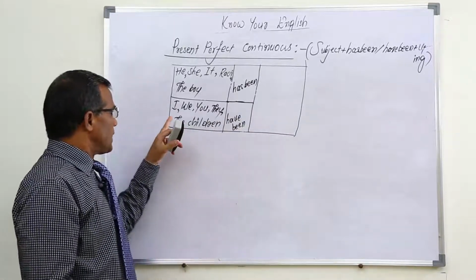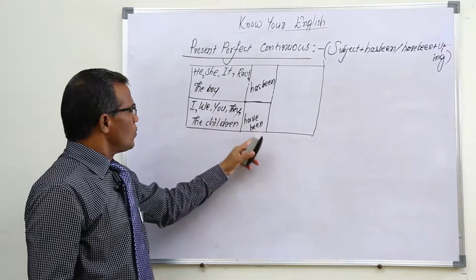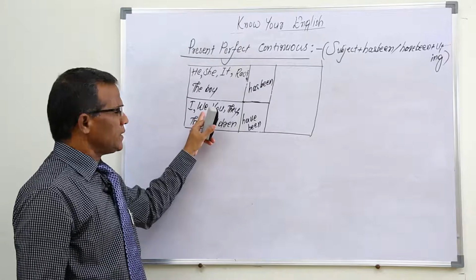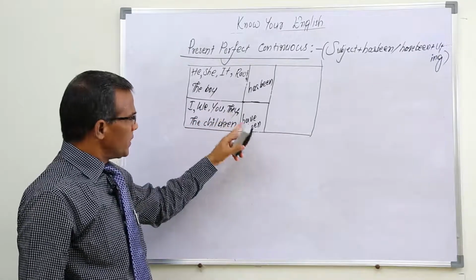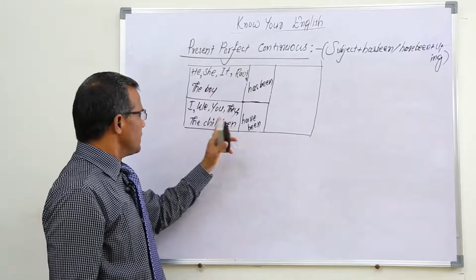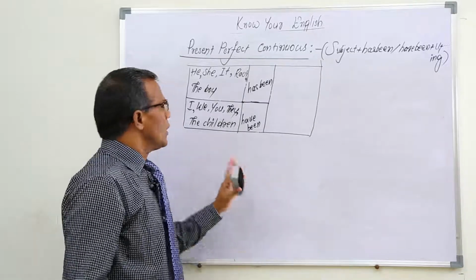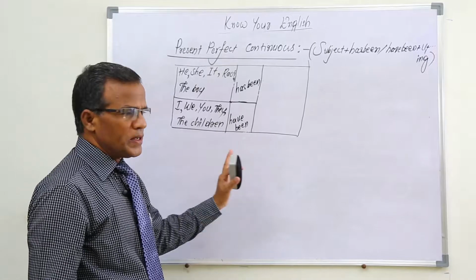So before doing that, let me talk about this also. I have been. In the case of I, we have to use have been. We, plural. You, singular and plural also. For that, we have to take have only, have been. They have been. The children, plural only, have been. For these subjects, we have to take have been.